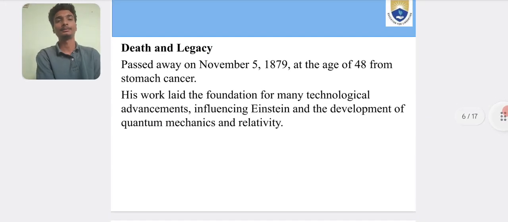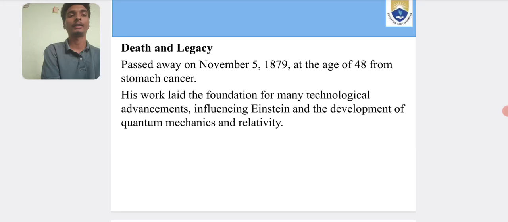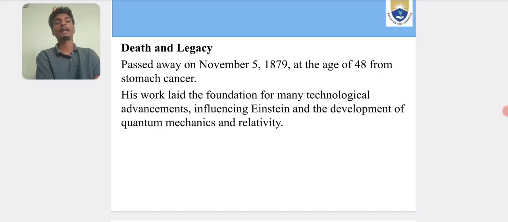Death and legacy. He passed away on November 5th, 1879, at the age of 48 from stomach cancer. His work laid the foundation for many technological advancements, influencing the development of quantum mechanics and relativity.